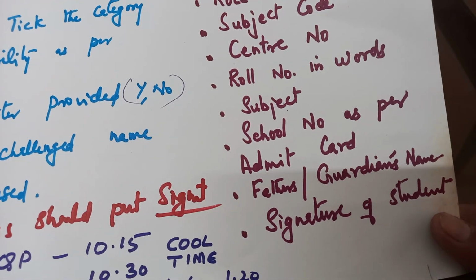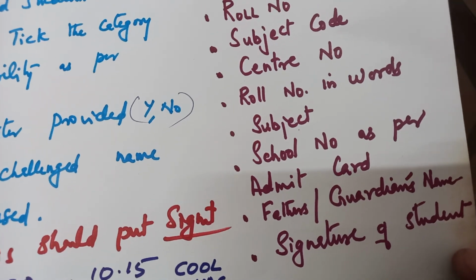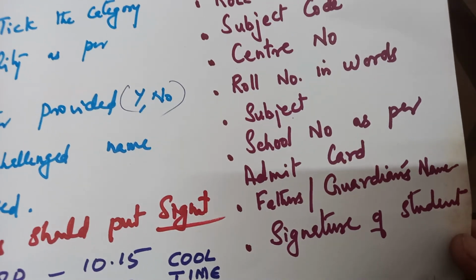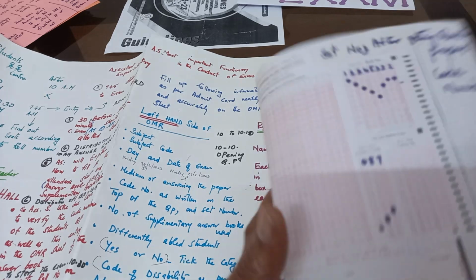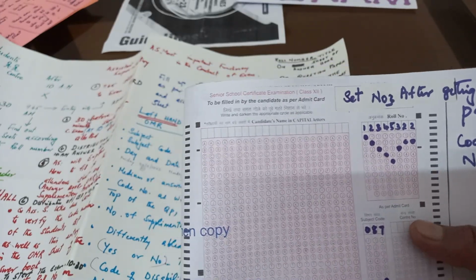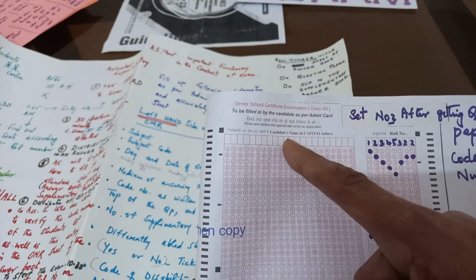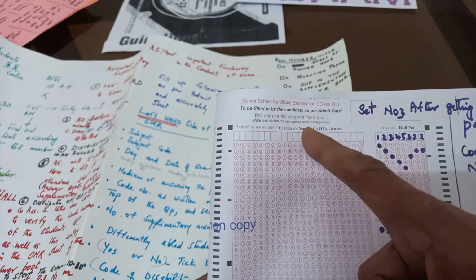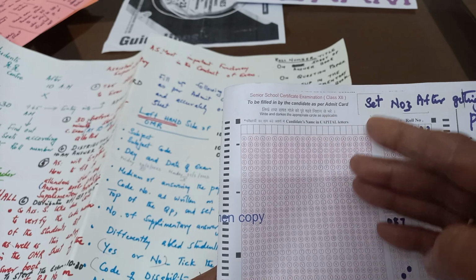On the admit card there will be the signature of the guardian and father. Since you are inside the examination room, and this is the covering page of the answer book, the signature of the student is needed there. I will show you this specimen also, though it is not the present one. This is the place you have to write. If the name is split up between parts, that is where you leave the space between the initial and the name.